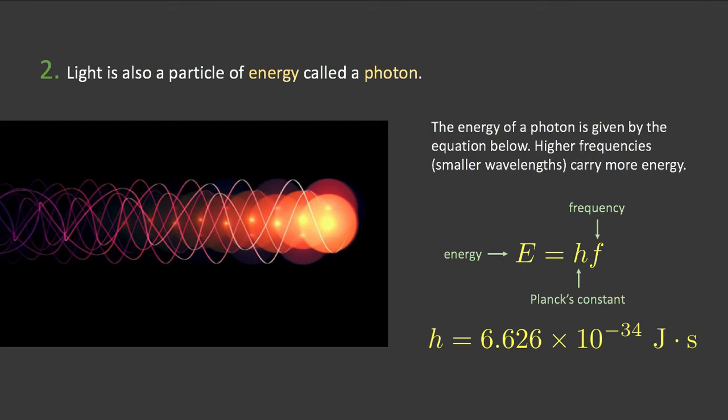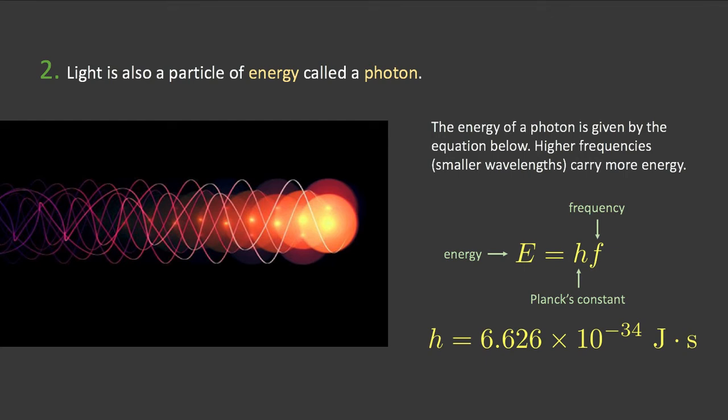And ultimately, the reason they never came to an understanding before the last 100 years or so was because light is actually both. It's a particle of energy. It's a stream of particles of energy called photons. And those particles have wave-like properties. They're moving in a wave. So it was both. It's a particle and a wave, and both of those properties of light are critical to what we do. So what this means is that light has chunks of energy.